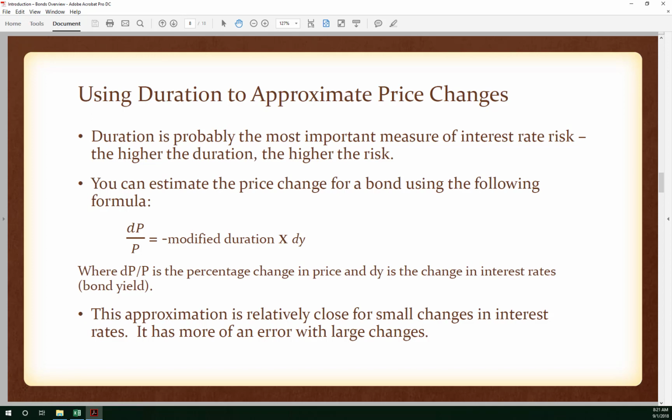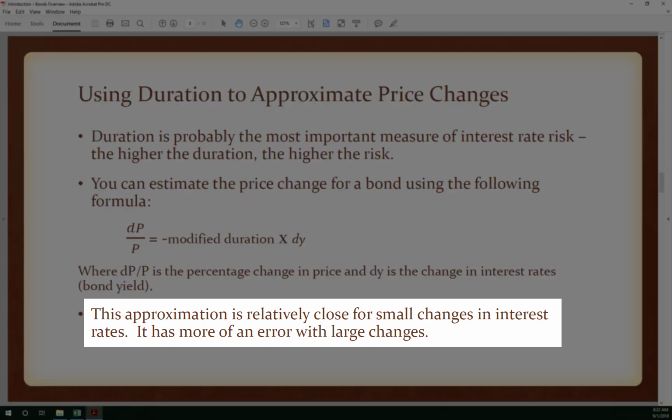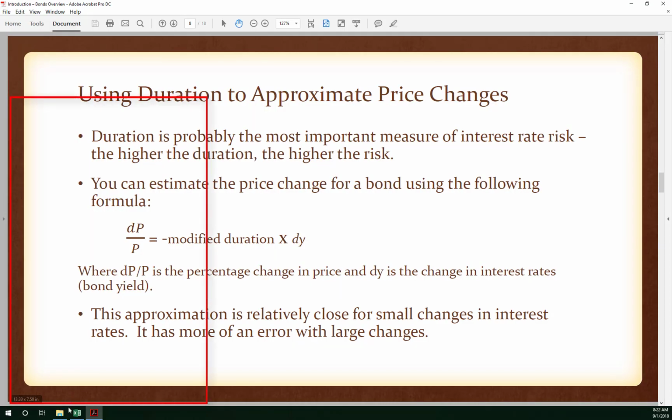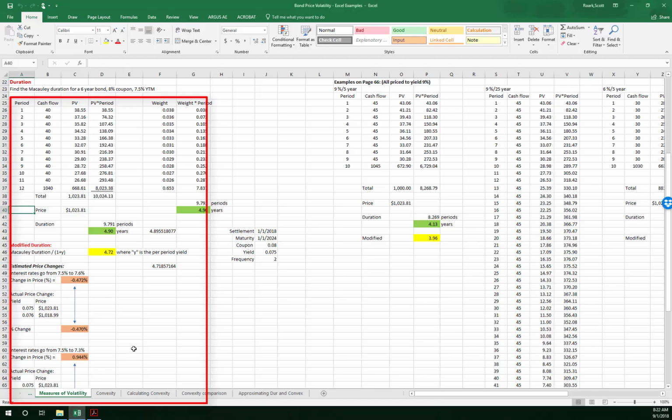We can estimate the price change for a bond using the following formula. The change in price, percentage-wise, that's the left-hand side here, is going to be roughly equal to negative modified duration times the change in interest rates. And we need to have that negative because of the inverse relationship between interest rate changes and price changes. So this approximation is relatively close for small changes in interest rates, and we have a much bigger error with large changes in interest rates. Let's just go look at Excel and take a look at these calculations.